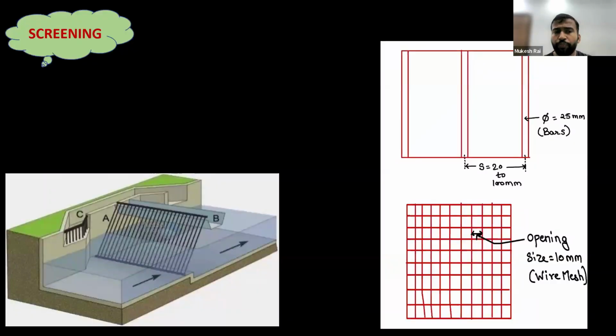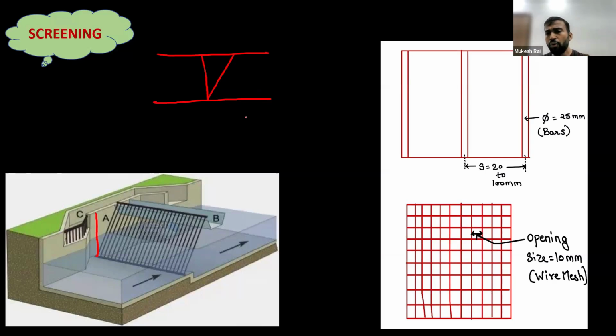Now we will see how the screen works. We have installed one screen here. We have two ways to install the screen. Now we will see the side view of the entire treatment unit. We have two options to install the screen. First, we can install the screen in a vertical manner, just like this. Another choice is to install the screen in this inclined manner. Now students, can you please tell me what is the correct way to install the screen?